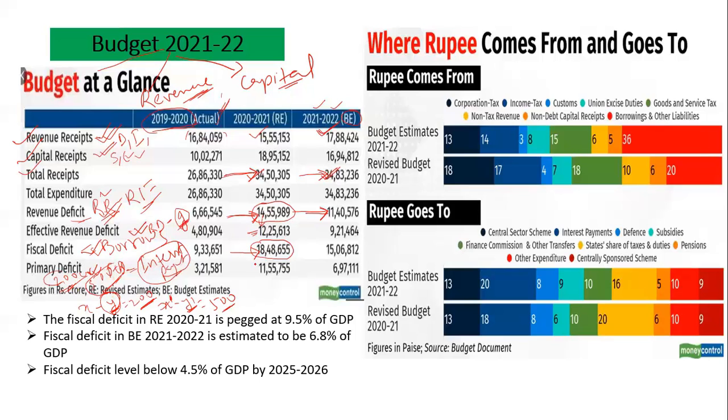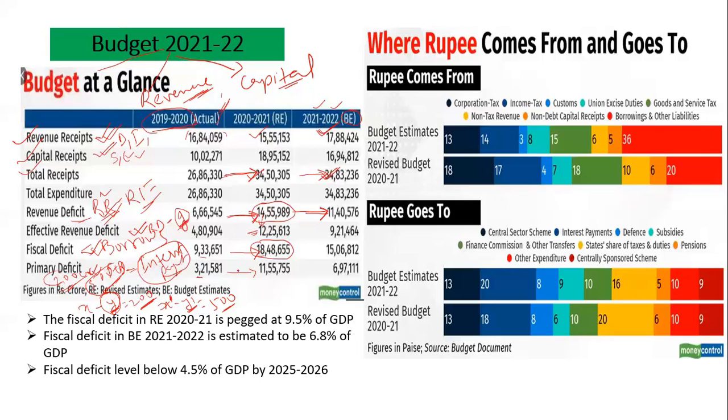So you see here the fiscal deficit has almost doubled from 9 lakh to 18 lakh. But the primary deficit rose from 3 lakh to 11 lakh. So if you subtract, here the figure is almost 9 lakh, and here it is around 8 lakh.